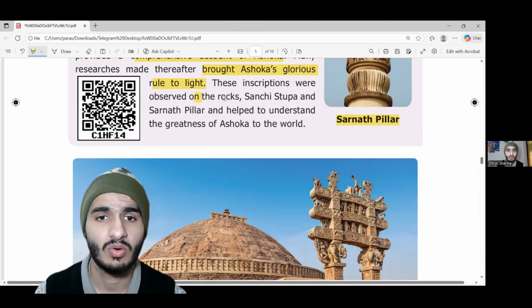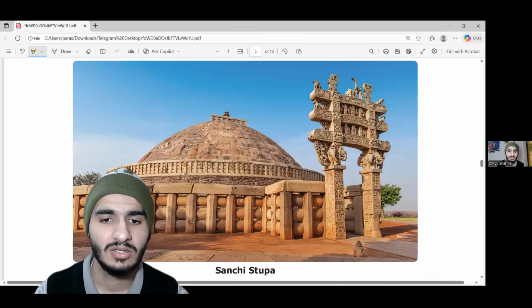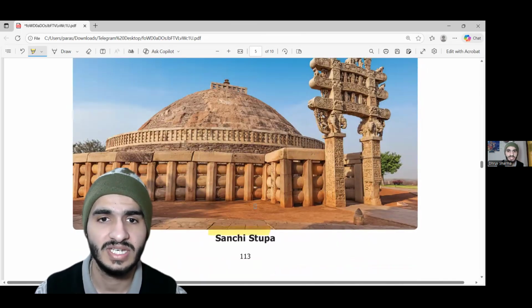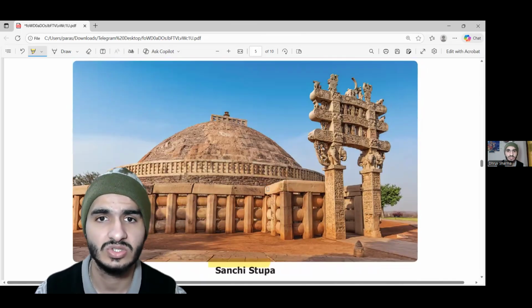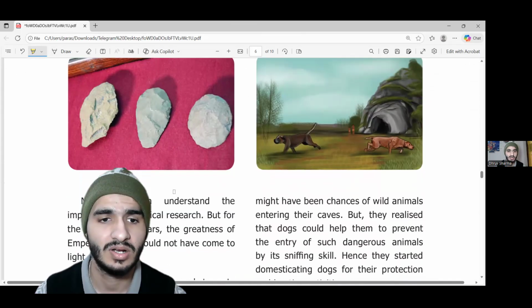These inscriptions were observed on the rocks. Sanchi Stupa and Sarnath Pillar help the world understand the greatness of Ashoka. Now this is Sanchi Stupa, again something very great. You can see the architecture of Sanchi Stupa. This was built by Ashoka, and we can see what things Ashoka was able to do thousands and thousands of years ago, during his times on earth.